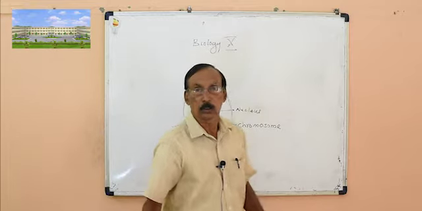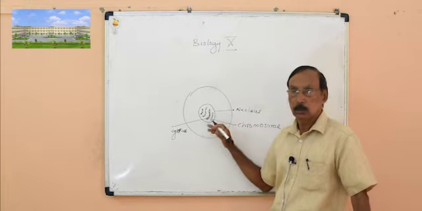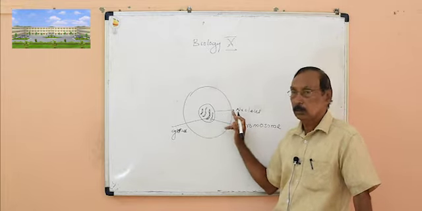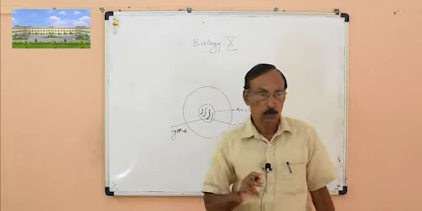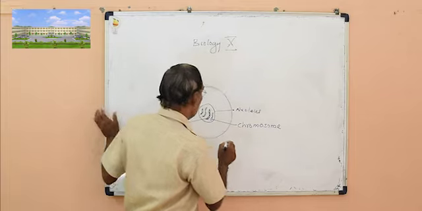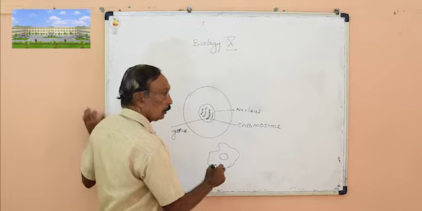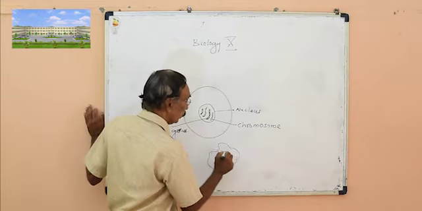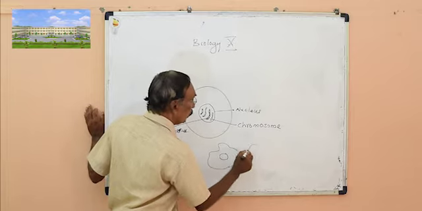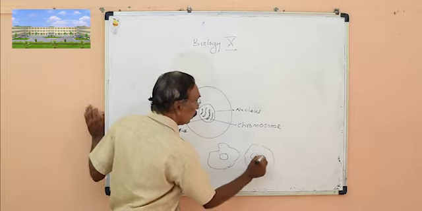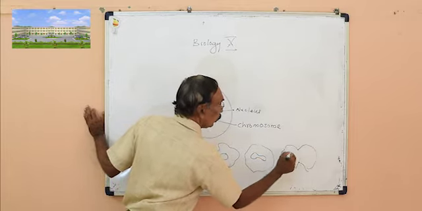So the first important part of reproduction is, when a cell is producing another cell, the multiplication of the nucleus. The nucleus will divide first. In amoeba, you studied that one nucleus is there. If we examine the division in amoeba, this nucleus slowly elongates and then divides into two nuclei.